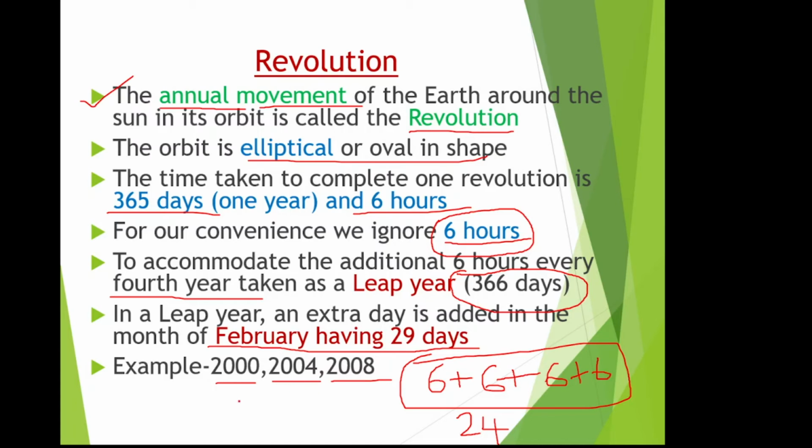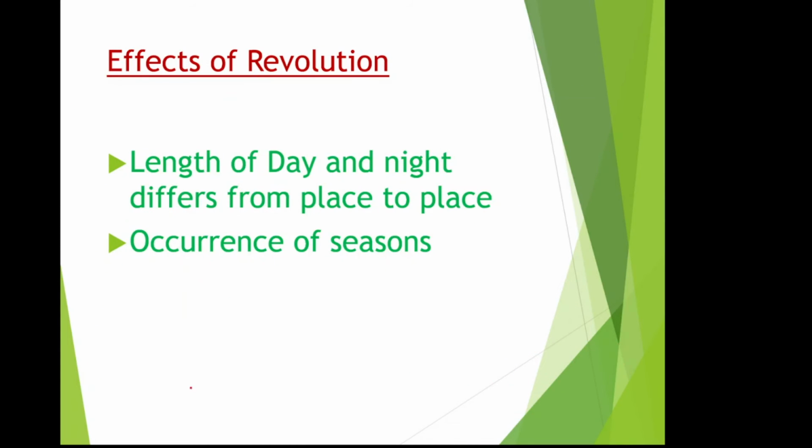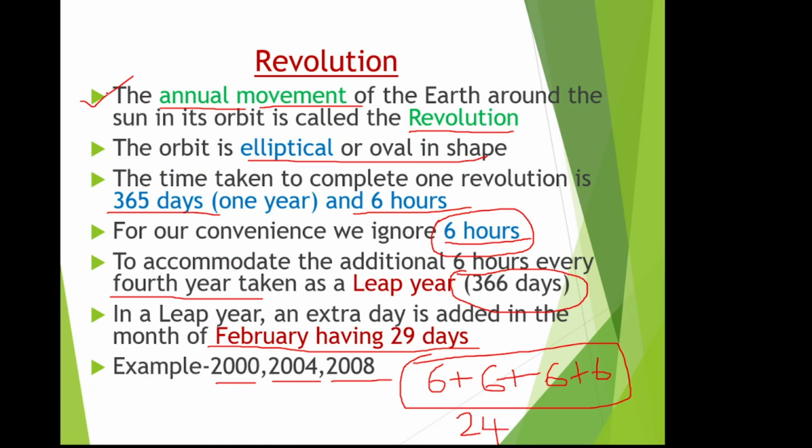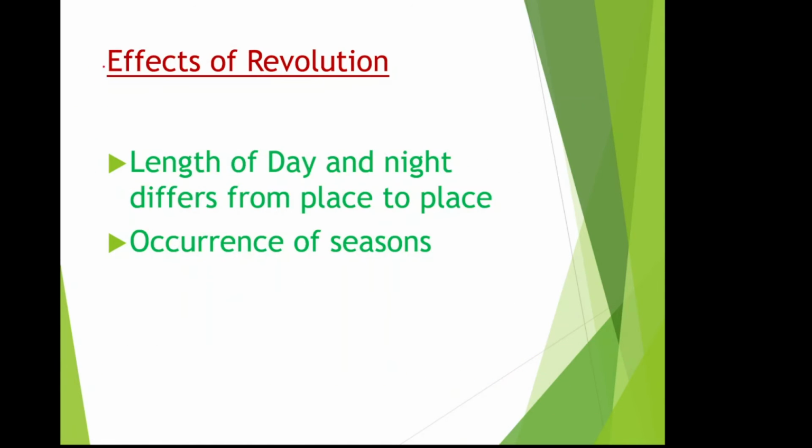So we studied what is revolution. Now we studied the revolution and some of the important points of revolution. Now we are going to study the effects of revolution. Okay, so effects of revolution. First one: length of day and night differs from place to place. What is the meaning of this?